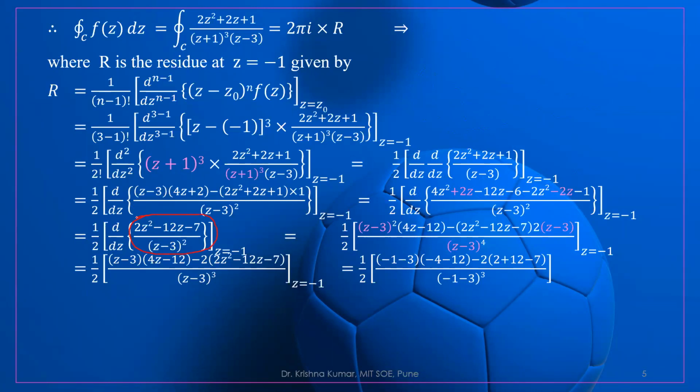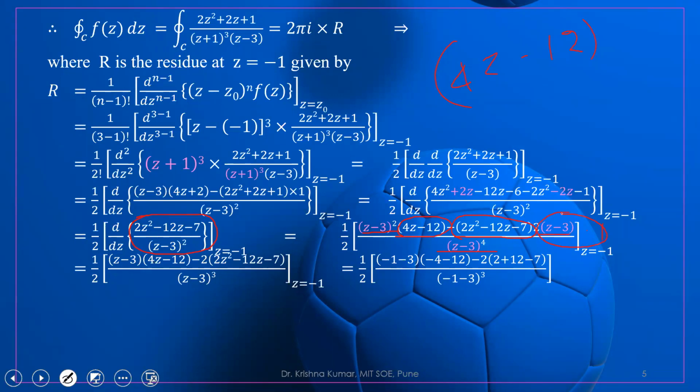So now again we use the u by v rule. So 1 upon 2, the denominator is (z minus 3) whole square, and what is the derivative of 2z square? So this is 4z minus 12. This is the derivative of the numerator. So it is written (4z minus 12) minus (2z square minus 12z minus 7), that is, the numerator, into the derivative of (z minus 3) whole square, which is 2 times (z minus 3) into 1. So 1 is not written over here.